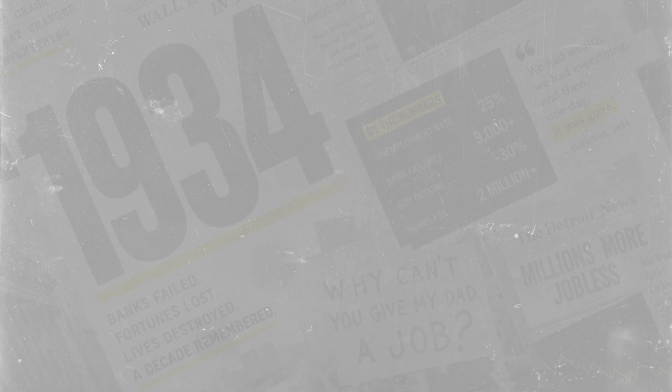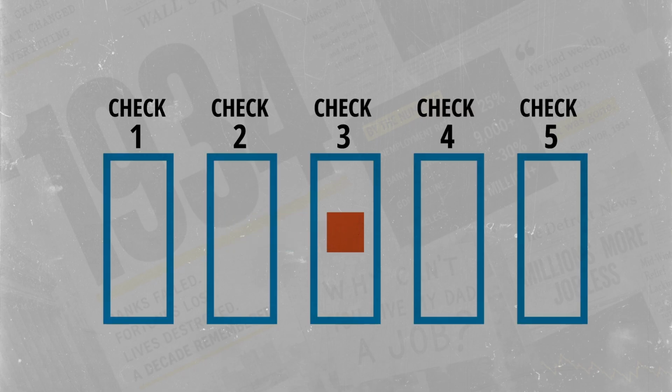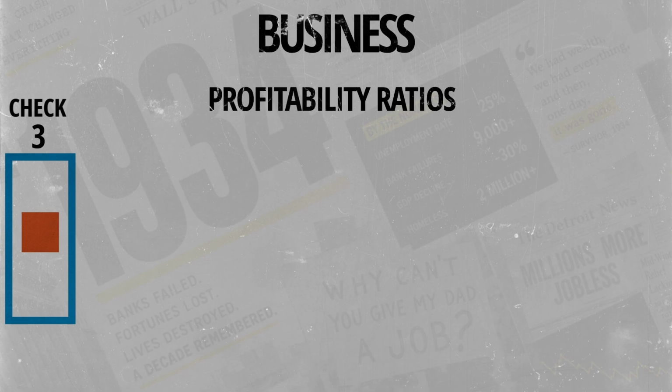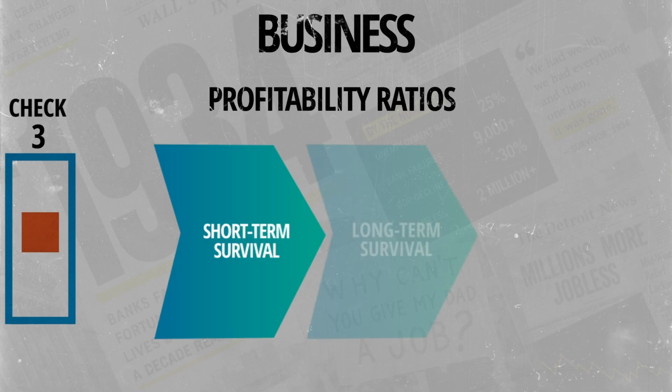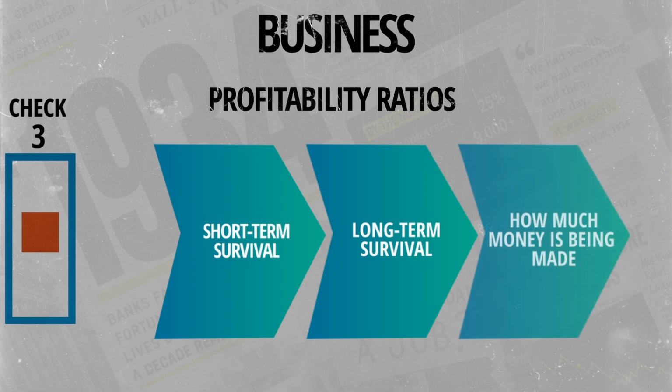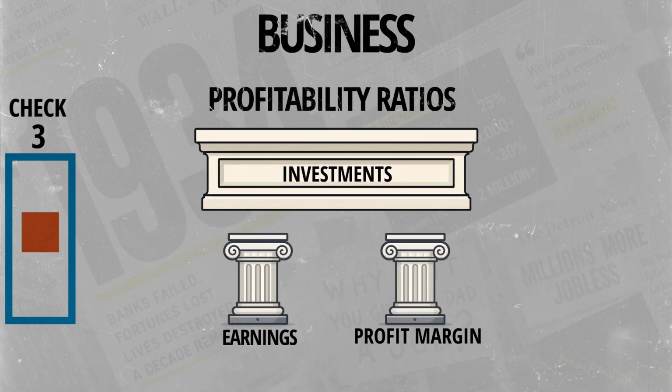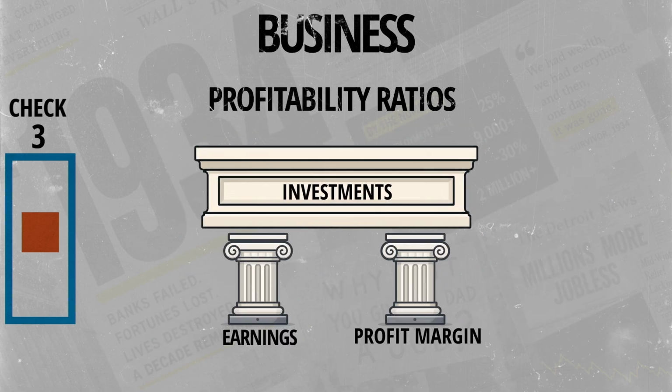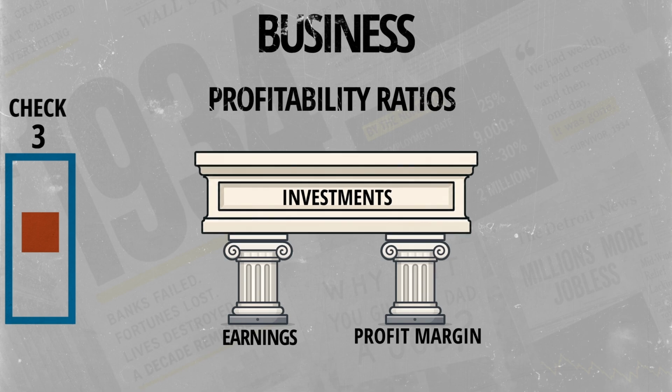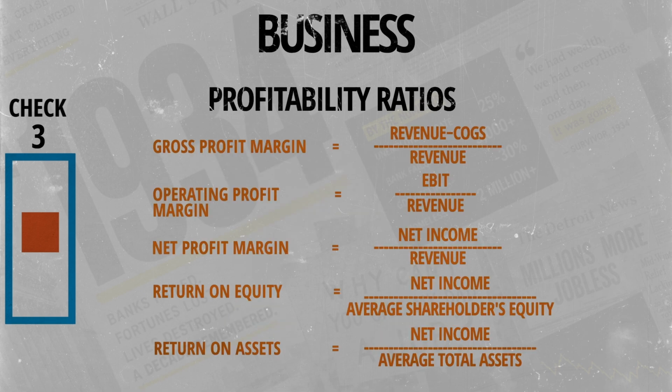Only after we know it won't crash do we arrive at gate 3 to evaluate the business engine using profitability ratios. Now that we are confident the company can survive, our next focus is whether it is actually a good business model that will survive with strong enough earnings and profit margins to reward our investment. Measured by tools like the gross profit margin, operating profit margin, net profit margin, return on equity, and return on assets.